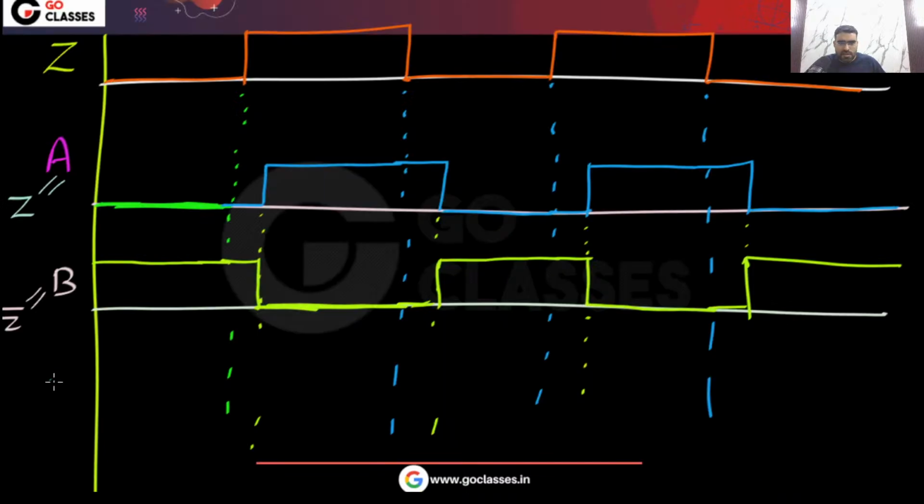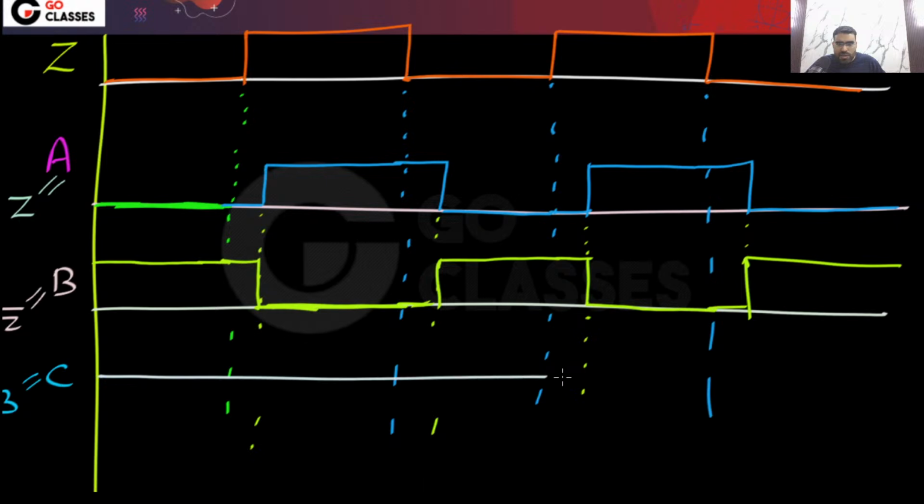Okay, so let's see here. Now let's see the waveform for C. Remember, C is same as B. Now this will be same as B, but when B is changing, then C will change after the propagation delay. So the waveform will be like this. You can notice here B is changing, so the C will change after the propagation delay.